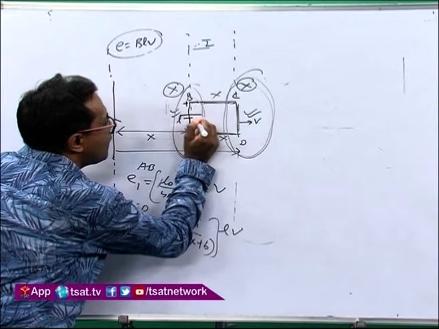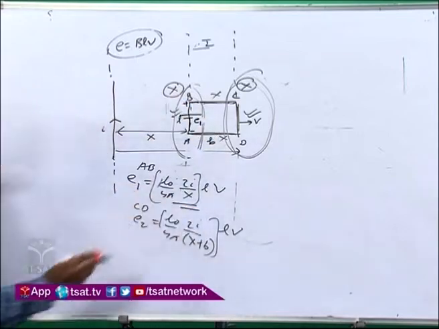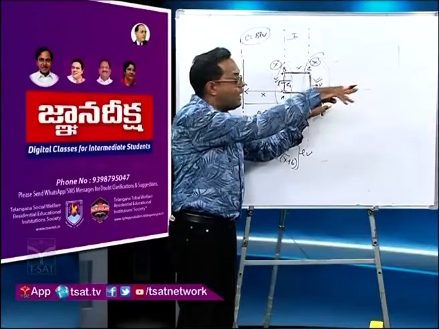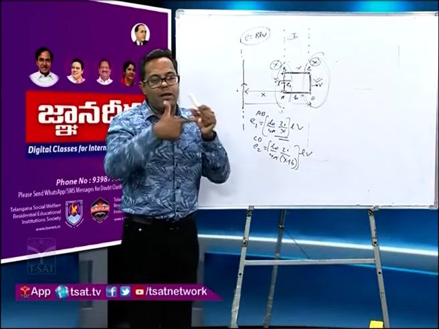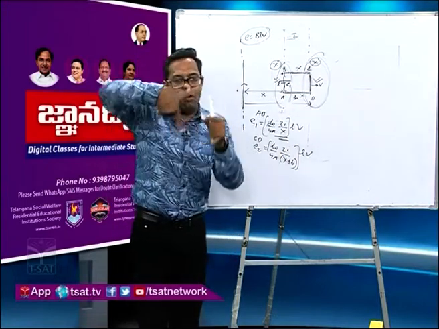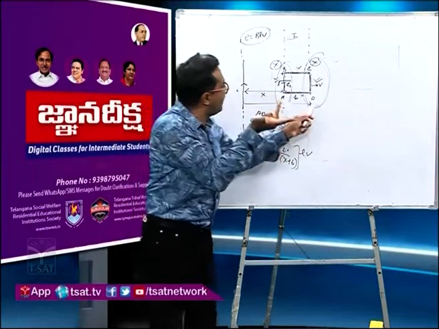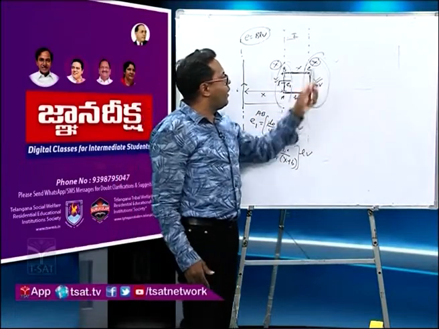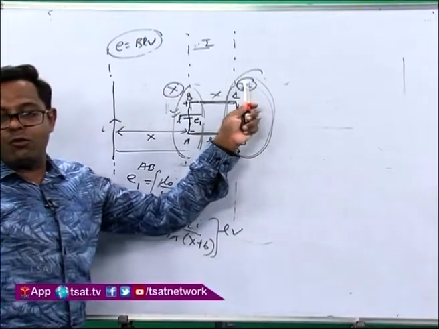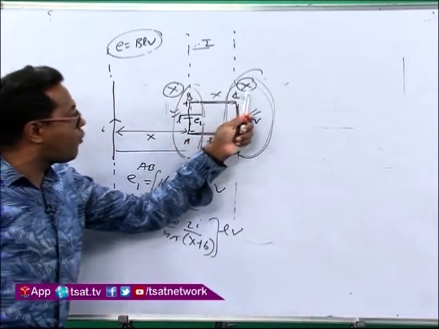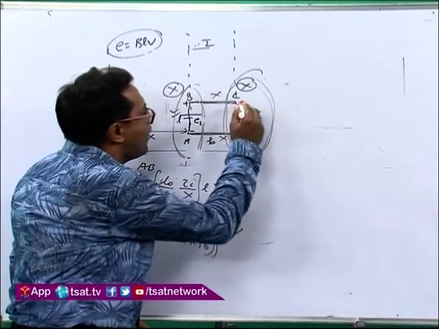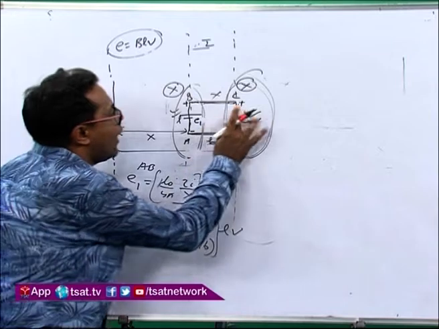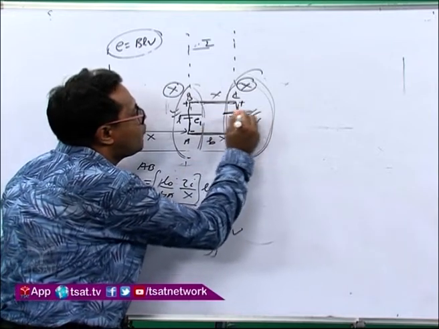This is the EMF E1. Same like this also: again velocity in this direction, cross field, same thing you apply V, B, I. What you will get? B downward, V this side, I from D to C. The induced current is from D to C, so the electron inside the conductor will move from C to D. Therefore C will become positive and D will become negative. So the polarity will be like this, E2.